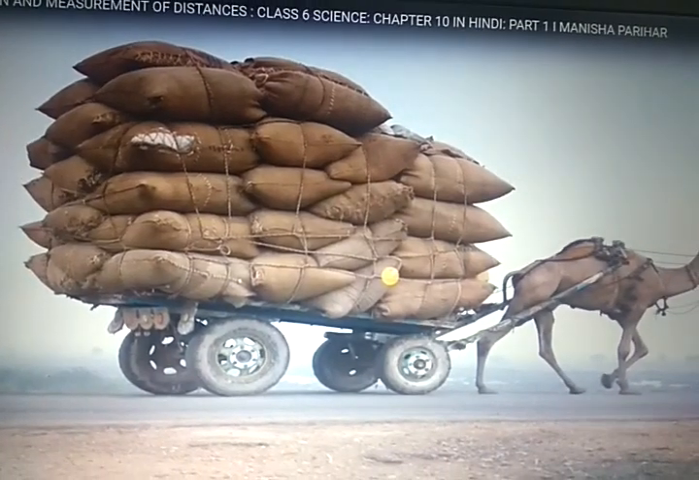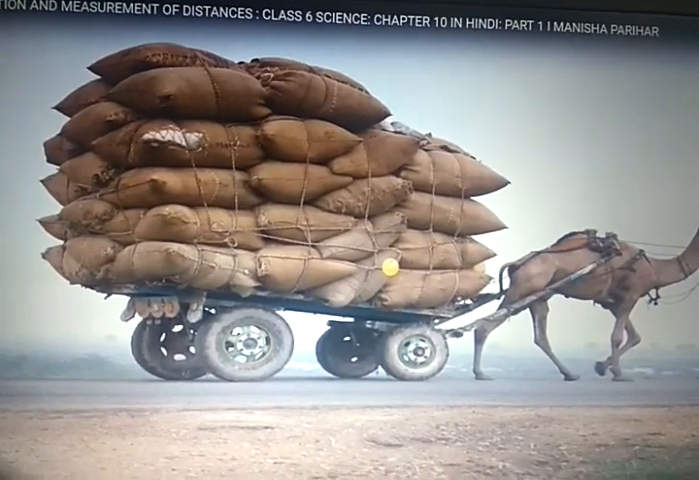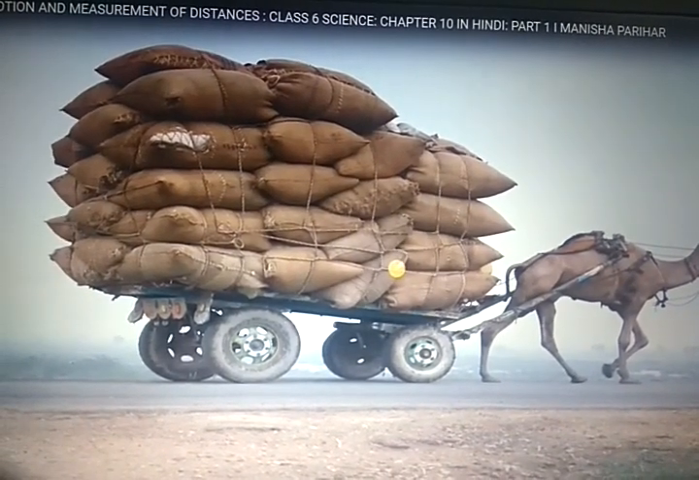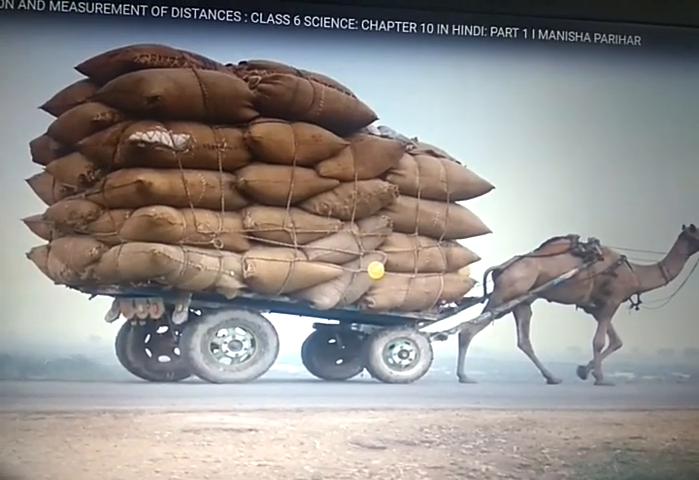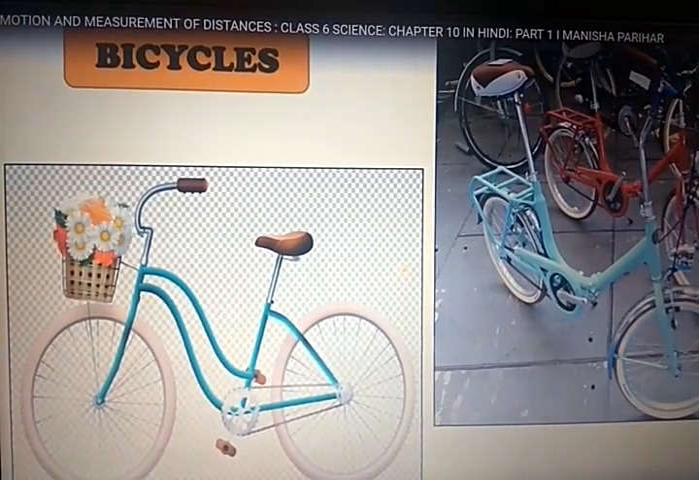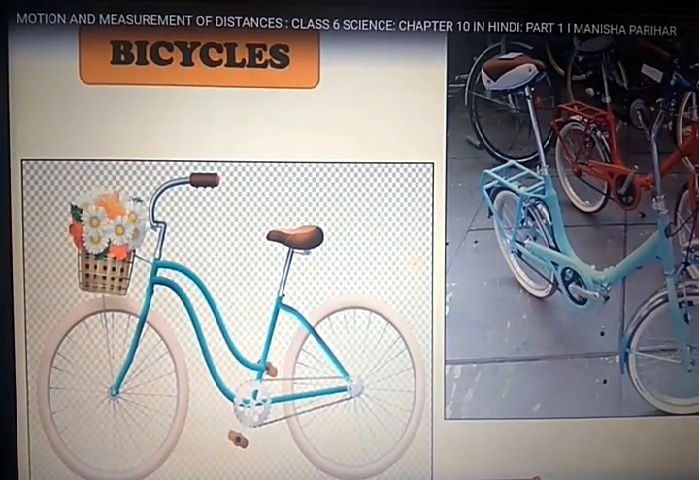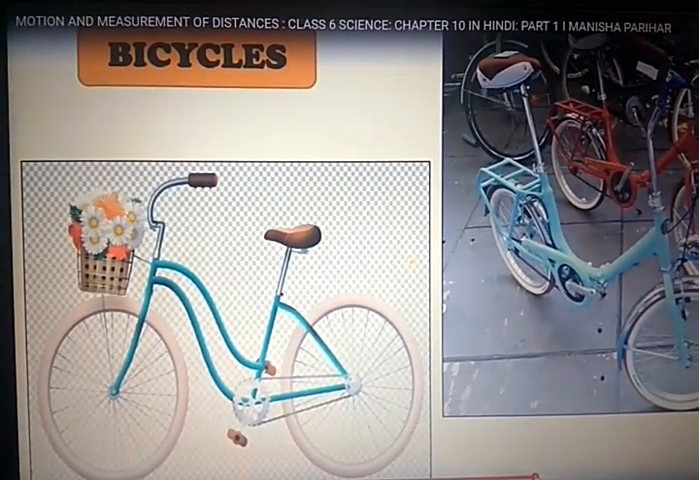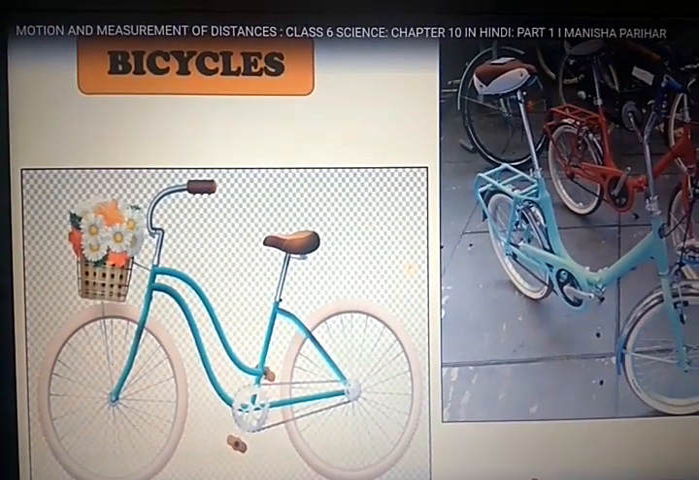Here you can also see they use camels in desert areas and remote areas to carry luggage and bags of grain, and they carry them using carts and animals. Then people use bicycles to travel from one place to another. Students use bicycles to go to school. Children can move by bicycle from one place to another, right?